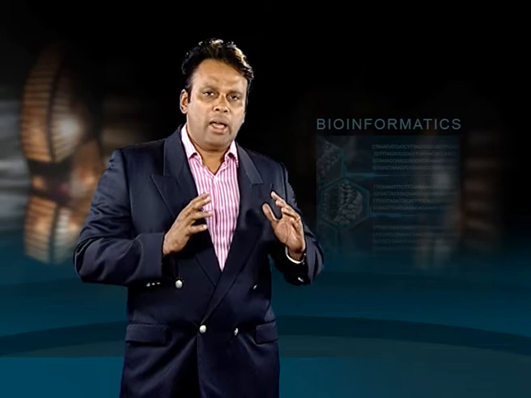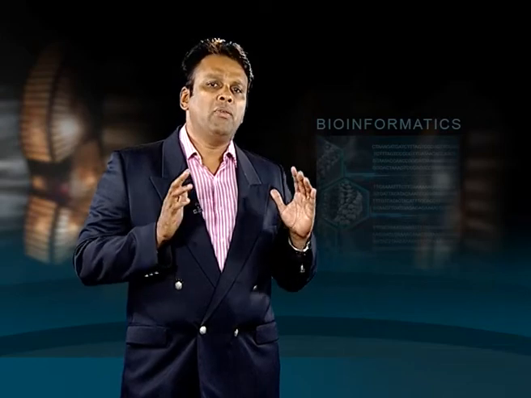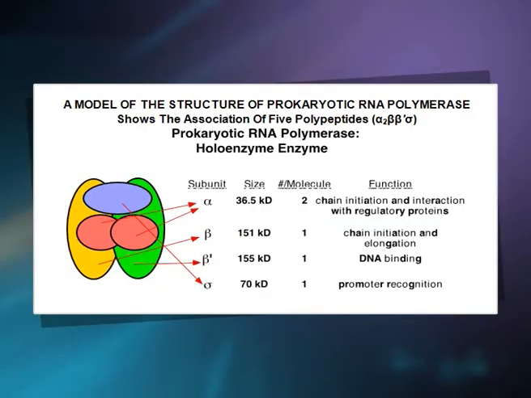The E. coli RNA polymerase has a molecular weight of about 4,80,000 Dalton and consists of 5 polypeptides, including 2 chains of alpha polypeptide and 1 chain each of beta, beta prime and sigma polypeptides, and this is given in the figure. This figure shows the model of the structure of prokaryotic RNA polymerase, and it shows the association of 5 polypeptides.